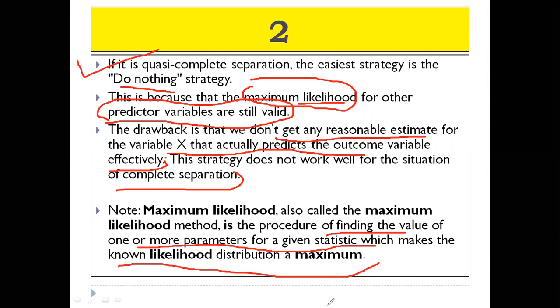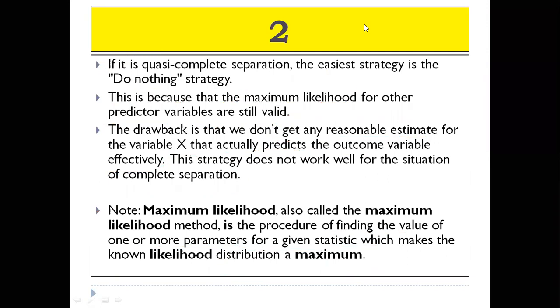So in this method we try to find those parameters for which our distribution will be a maximum. This is the second strategy that you can follow for handling the problem of quasi-complete separation.